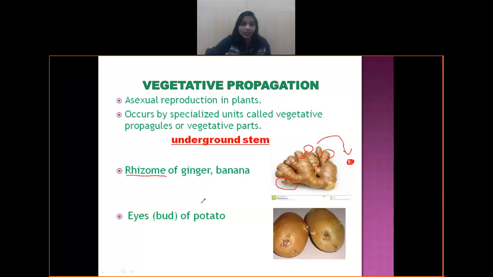Second example, eyes of potato, the most common thing you can see over here, this portion. In case of potato and ginger, we do not have seeds for sowing. It is the part of the plant which has been used. Now tuber, generally the name is given to the potato, the scientific name given to the potato.